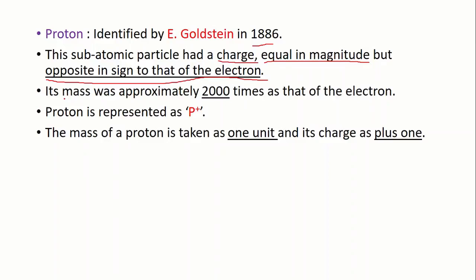Okay. Its mass was approximately 2000 times that of the electron. The mass of proton is 2000 times that of the electron. Okay, and proton is represented by p plus, whereas electron is represented by e minus. Okay, mass of proton is taken as 1 unit and its charge as +1. Okay, +1, and charge of electron is -1.